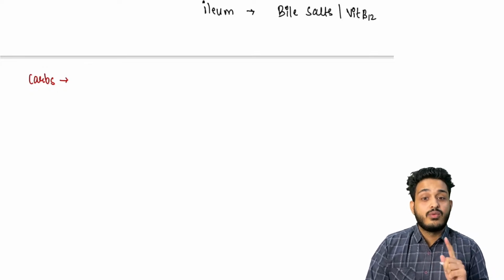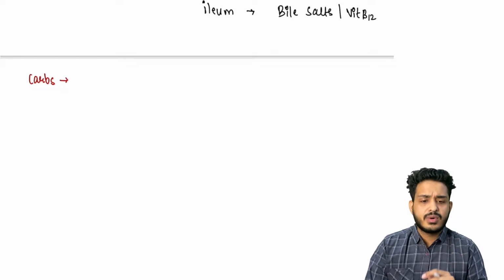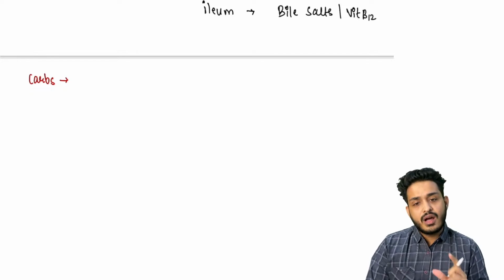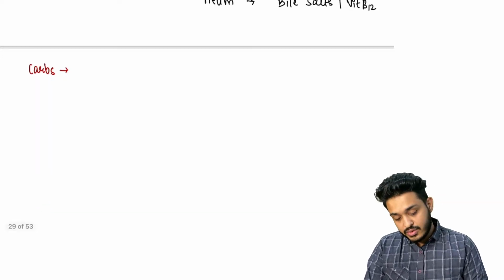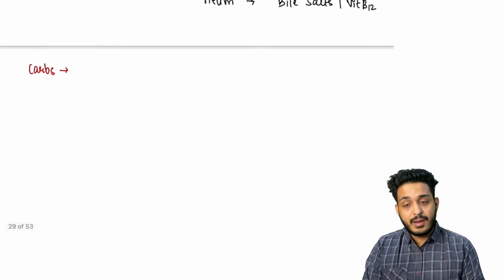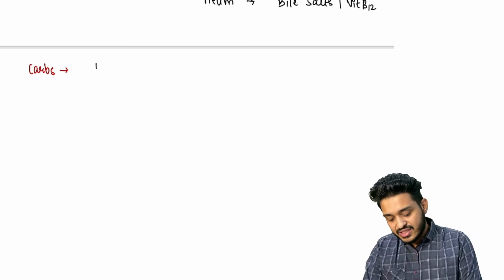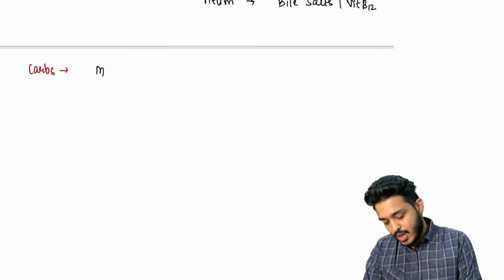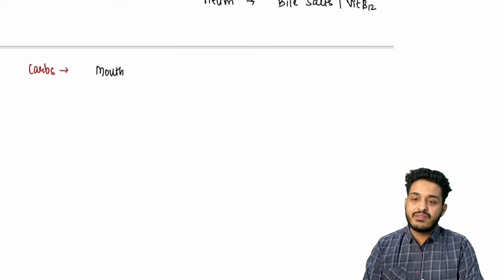Whenever we discuss any kind of amylase, it is responsible for carbohydrate digestion. So we have carbohydrate digestion in the mouth with the help of salivary amylase.